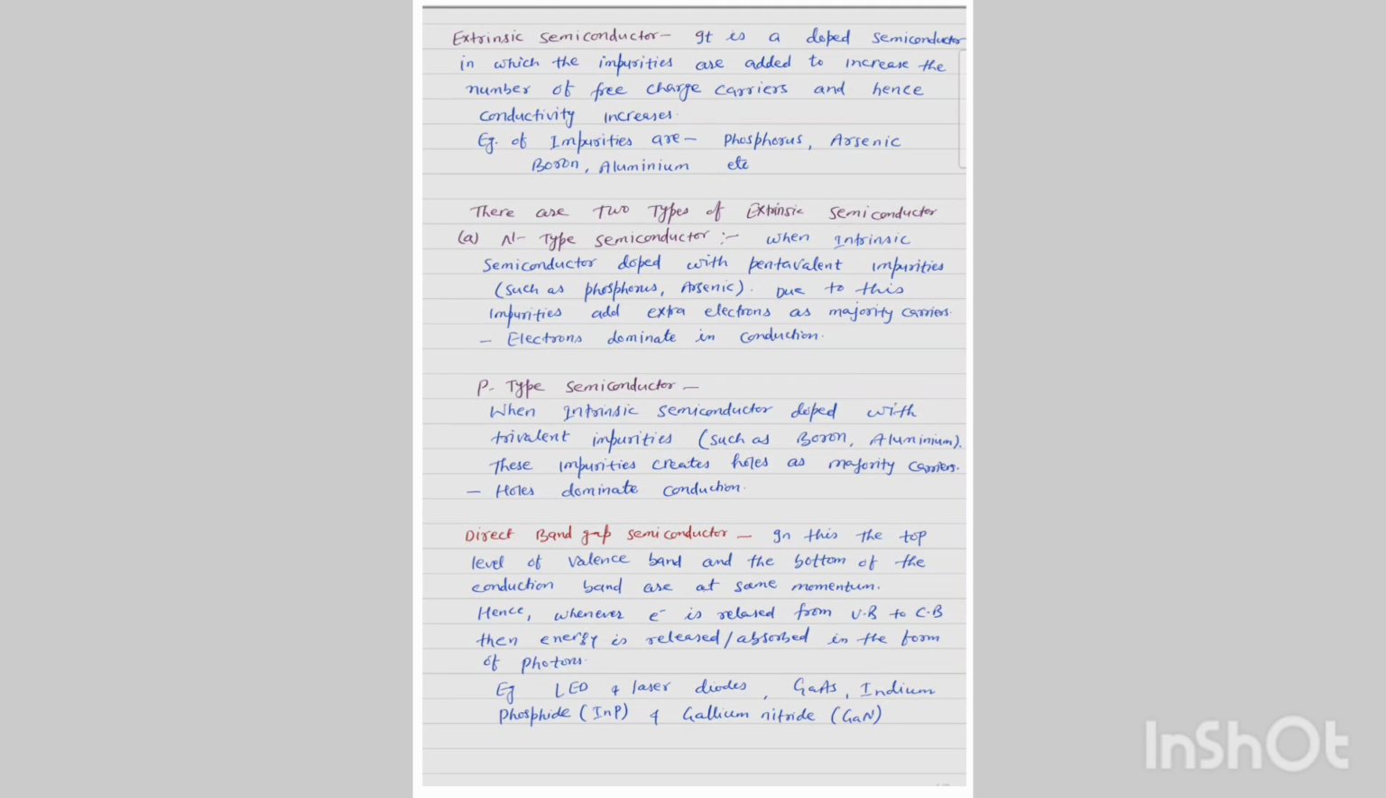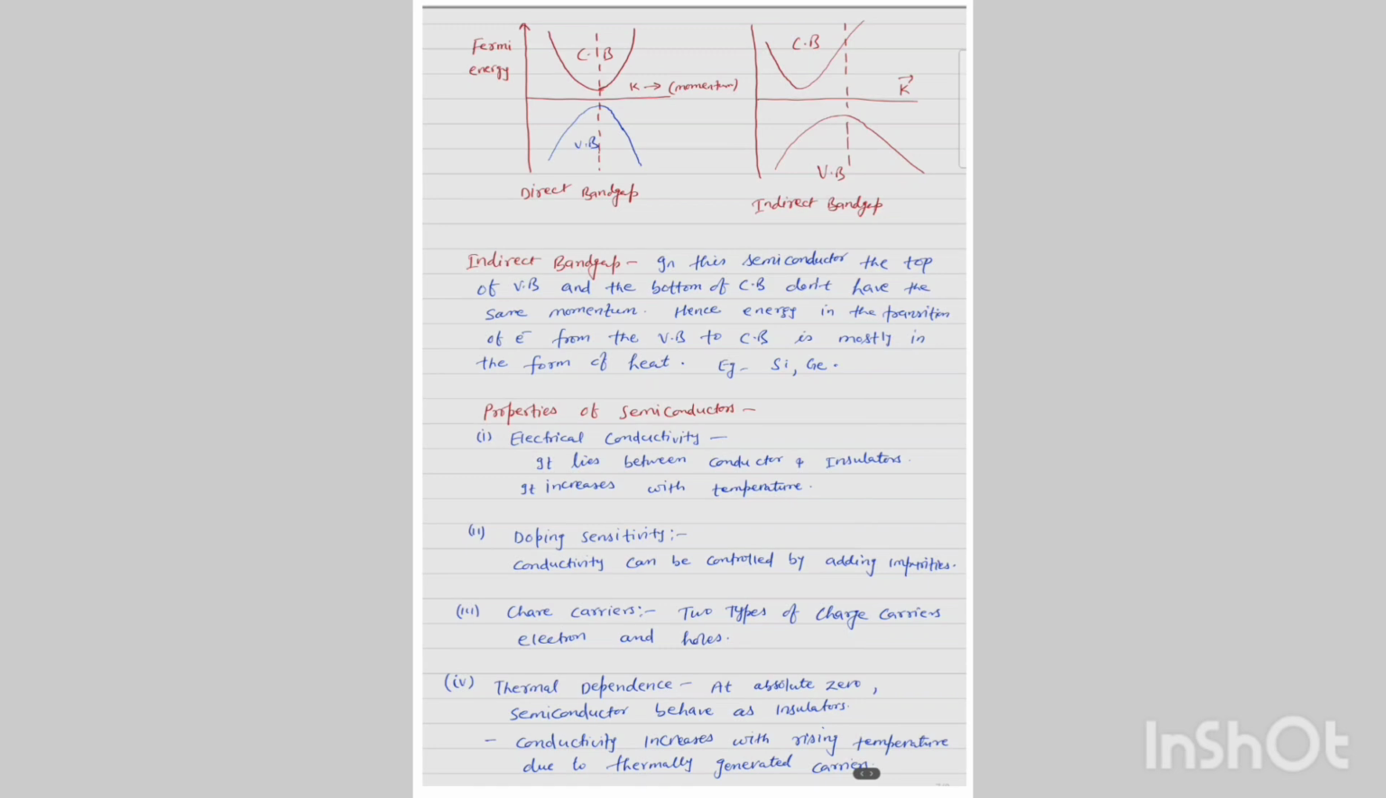Direct band gap semiconductor. In this, the top level of the valence band and the bottom level of the conduction band are at the same momentum. Hence, whenever an electron moves from the valence band to the conduction band, energy is released or absorbed in the form of a photon, as in LEDs or laser diodes. Gallium arsenide, indium phosphide, and gallium nitride are direct band gap. Here, these are the indirect band gap. In this semiconductor, the top of the valence band and the bottom of the conduction band do not have the same momentum. Hence, the energy in the transition of an electron from the valence band to the conduction band is mostly in the form of heat.